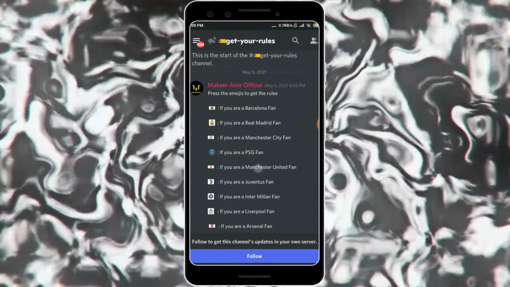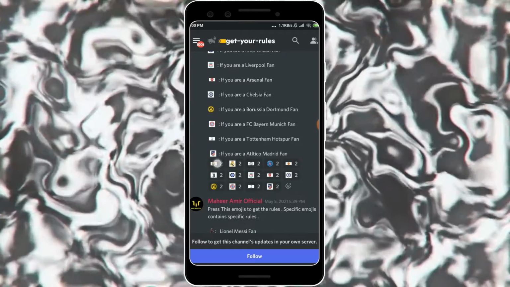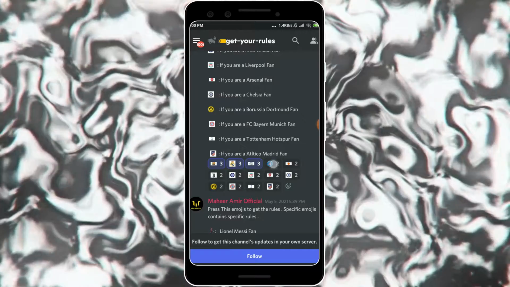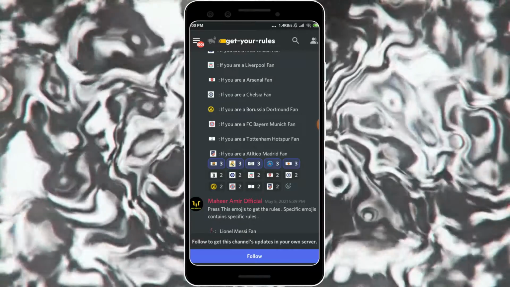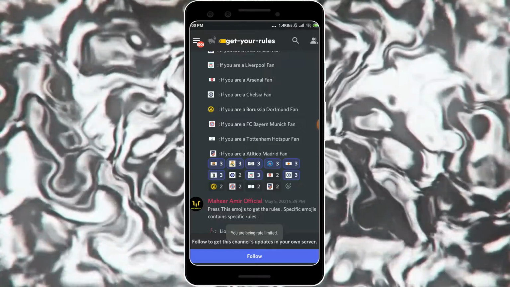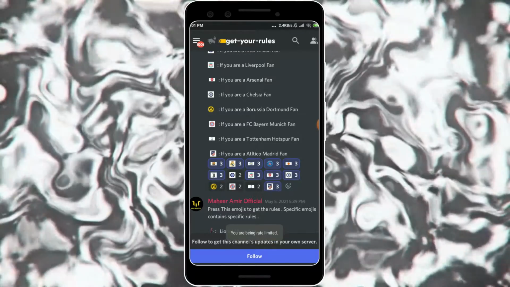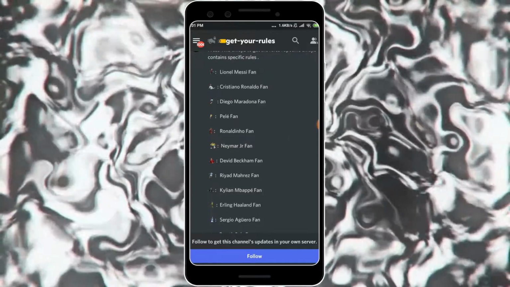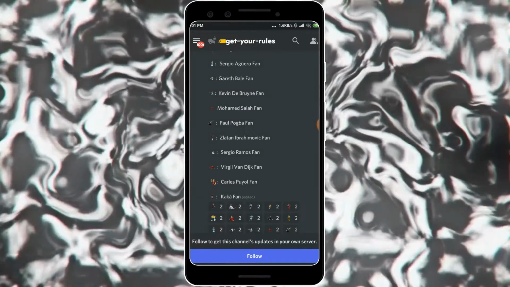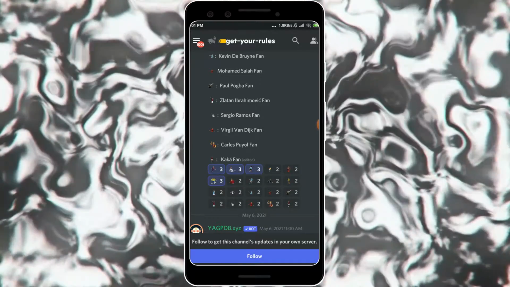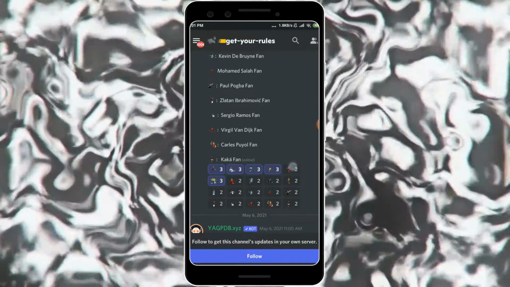If you're a Barcelona fan, click on the Barcelona emoji. Real Madrid fan, Real Madrid emoji. Man City fan, Man City emoji. PSG fan, PSG emoji. Manchester United fan, Manchester United emoji. And then for all your favorite clubs, just click on those emojis. There are also player roles. You can choose Messi, Ronaldo, Neymar, Maradona, Pele, Ronaldinho, Beckham.